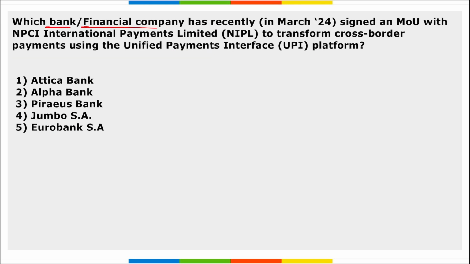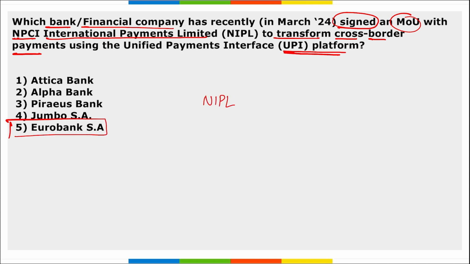Next, which bank or financial company has recently signed an MOU with NPCI International Payments Limited to transform the cross-border payments using the UPI platform? It is Eurobank SA, right? Eurobank SA. This NIPL, remember, is your NPCI International Payments Limited. This is a subsidiary of NPCI only, and they have signed an MOU here with Greece-based Eurobank SA, basically to transform the cross-border payments using the UPI platform.